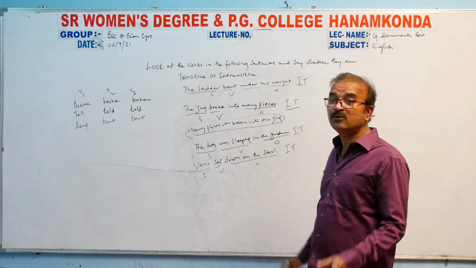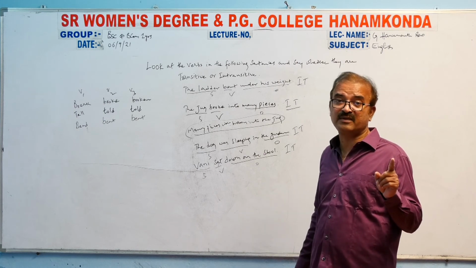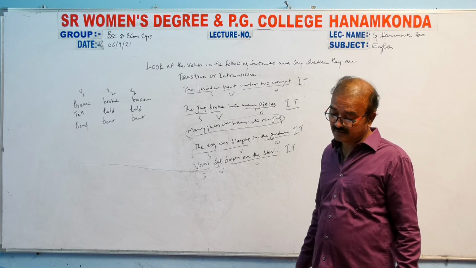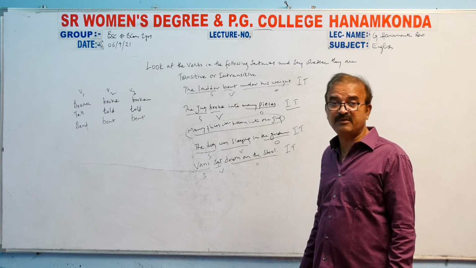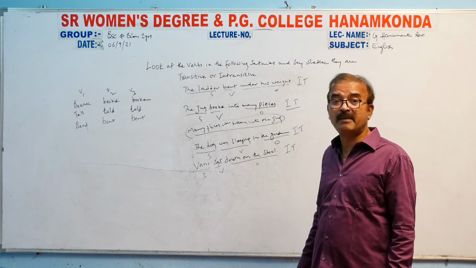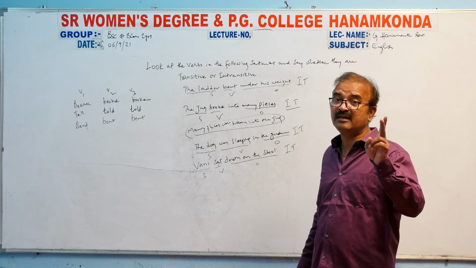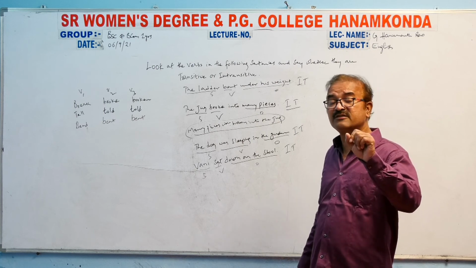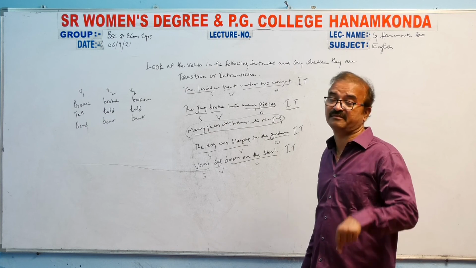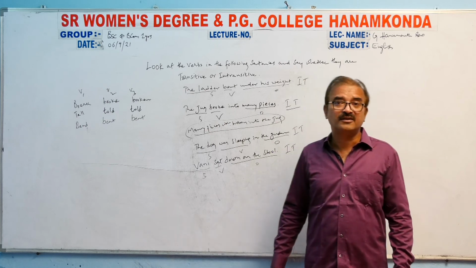Not at all. Only 2 sentences. What was the first one? Fatima told us a story. Yeah, Fatima told us a story, and before that, somebody broke my pen. Only 2 sentences were there with transitive verbs.